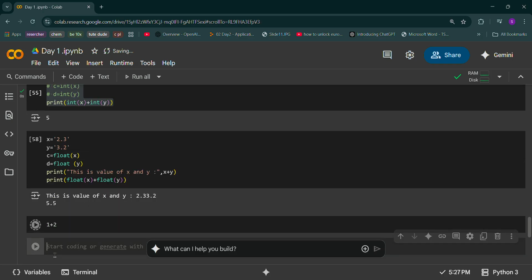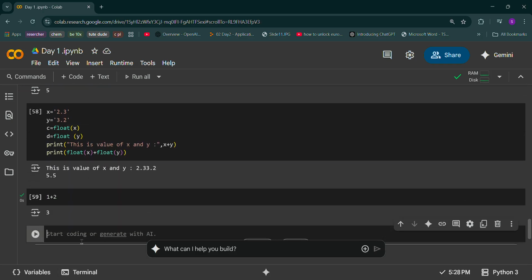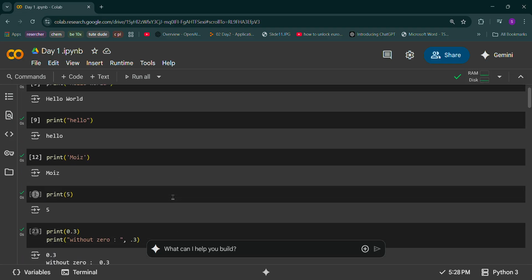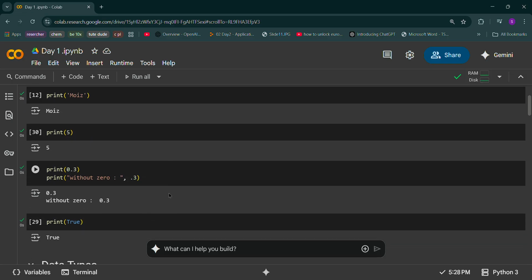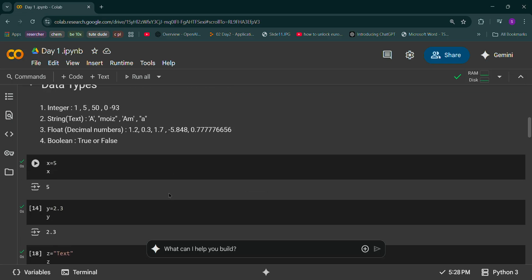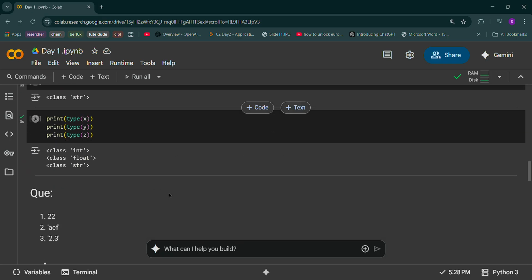See, with extra space I get an error. It's called indent. So no need of giving extra spaces. If I just write 1 plus 2, it will still print and give me 3. You can directly use it as a calculator.